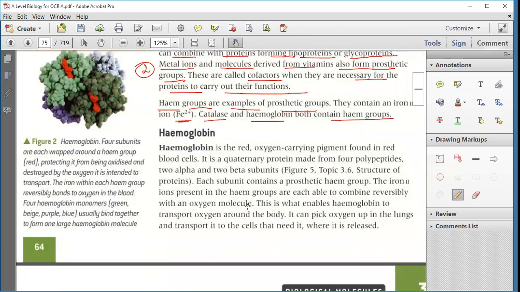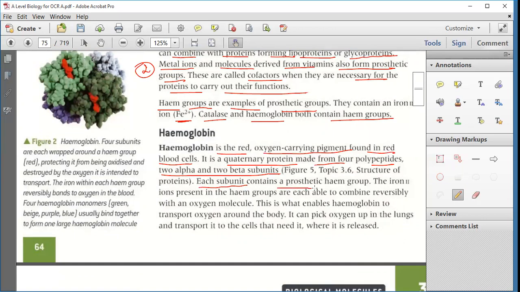Okay, now we will study hemoglobin. Hemoglobin is a red oxygen-carrying pigment found in RBC, that is red blood cells. It is a quaternary protein made up of 4 polypeptides, 2 alpha and 2 beta subunits. Subunit means different polypeptide chains, they are saying.